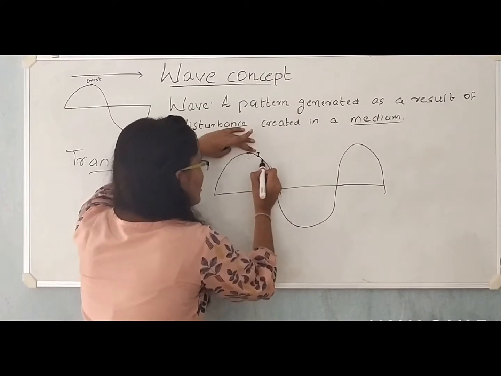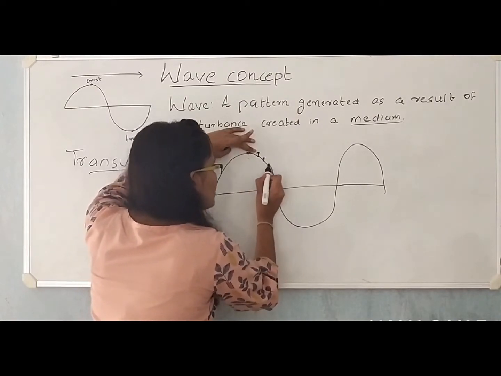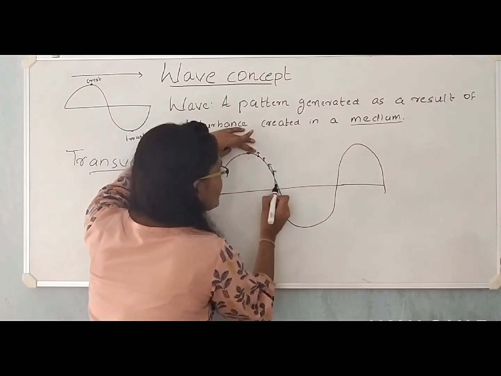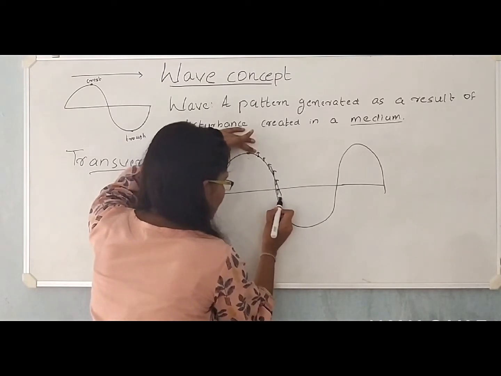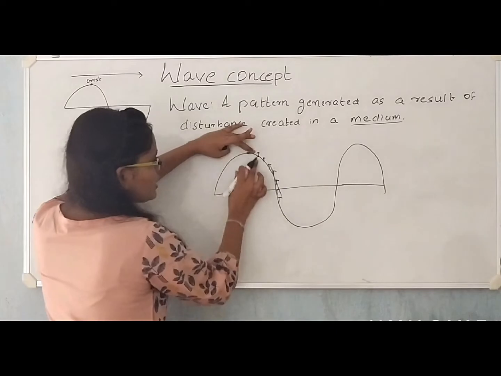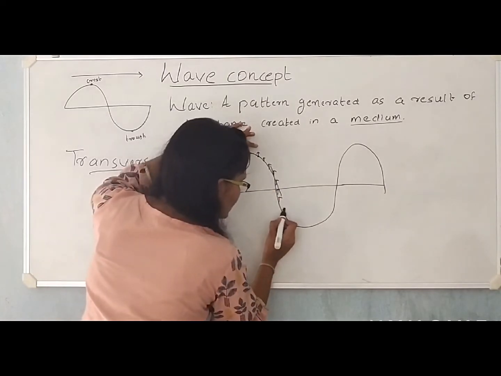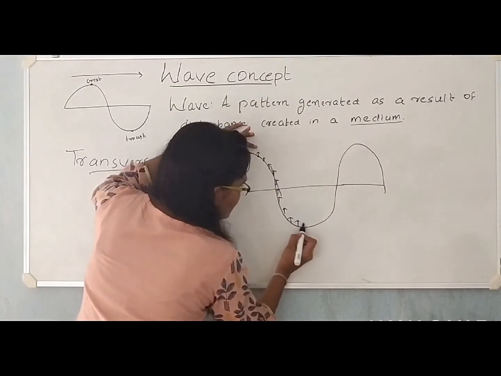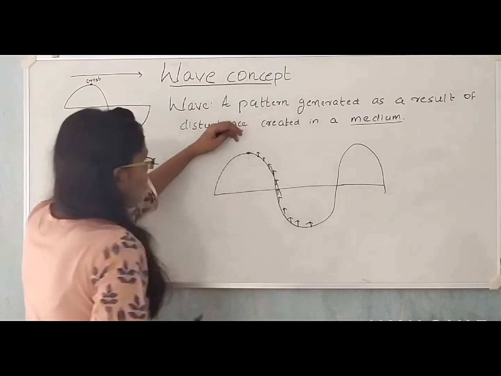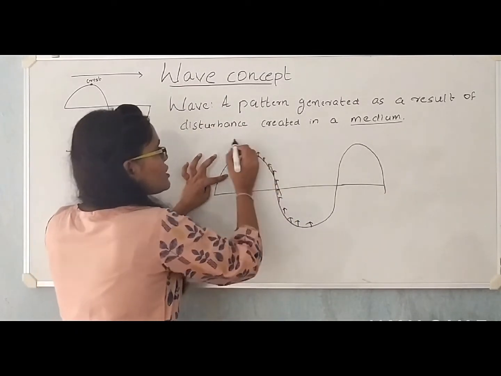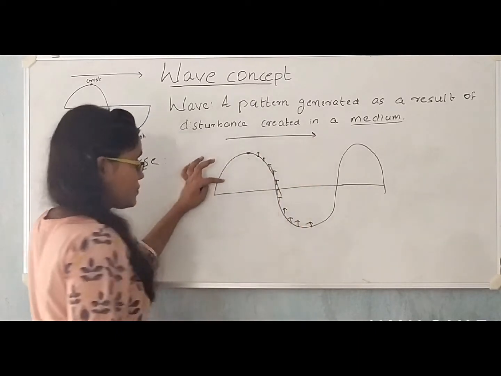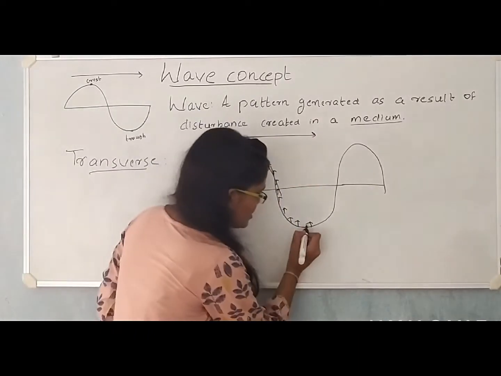So when this moves up, it drags all the water molecules which are below it, because you know that the water molecules have intermolecular forces of attraction between them. So this molecule drags all the other molecules which are adjacent to it. So this way, the molecules on the right side of the crest are directed upwards when the wave is moving in this direction.